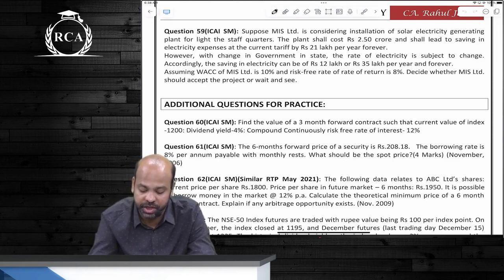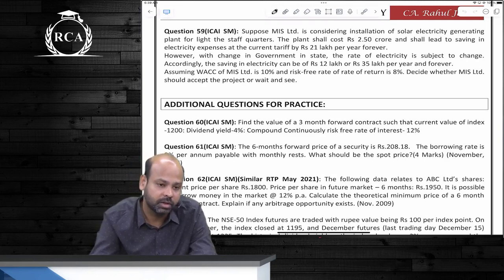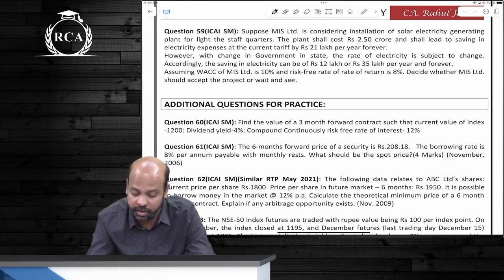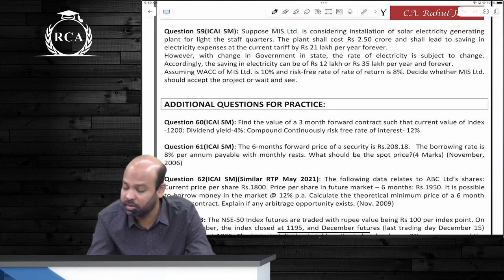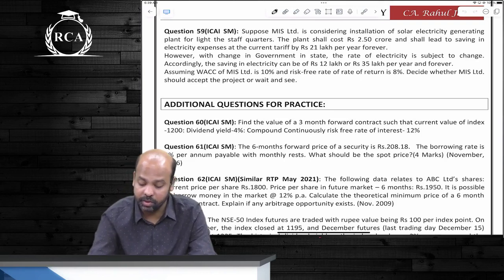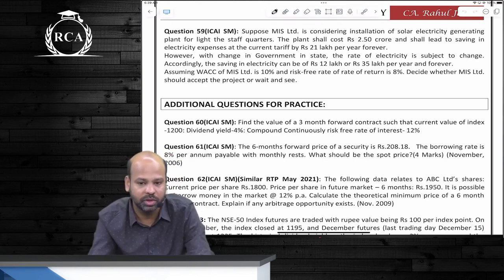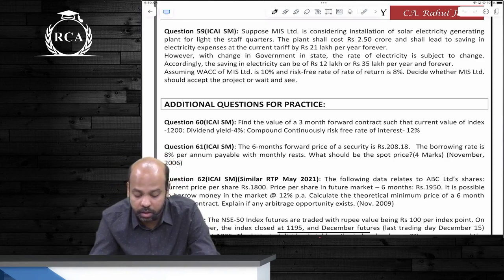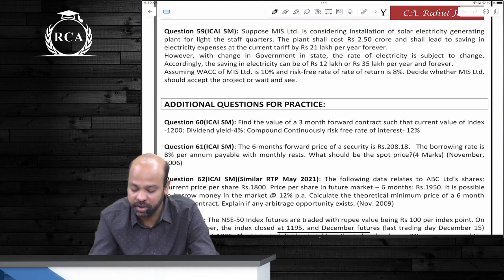However, with change in government and state, the rate of electricity is subject to change. Accordingly, the saving in electricity can either be 12 lakhs or 35 lakhs per year and forever. The time period is not given for when this can happen, but obviously we will assume the time gap is 1 year. They're supposed to give this. The weighted average cost of capital is 10%, risk-free rate of return is 8%. Decide whether the project should be accepted or whether you should wait and see.